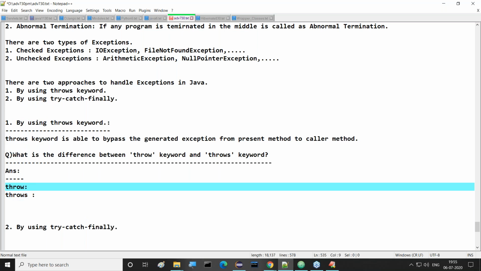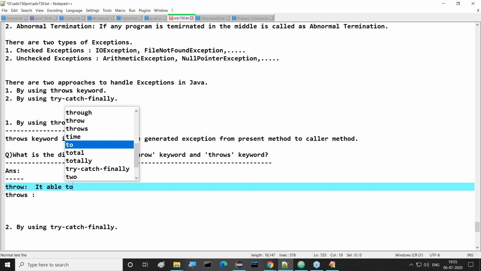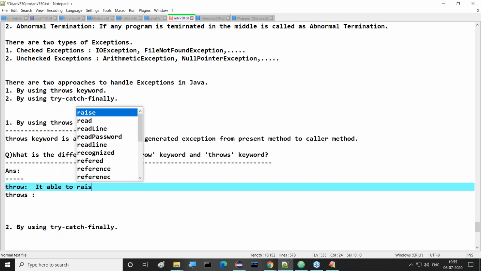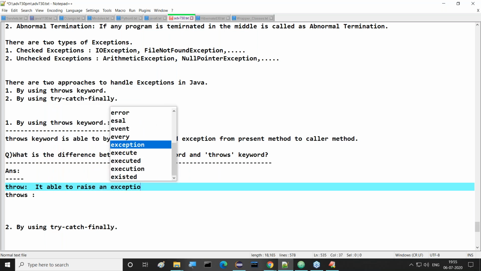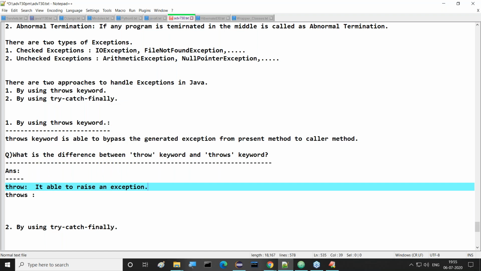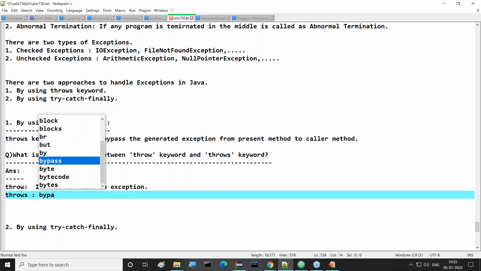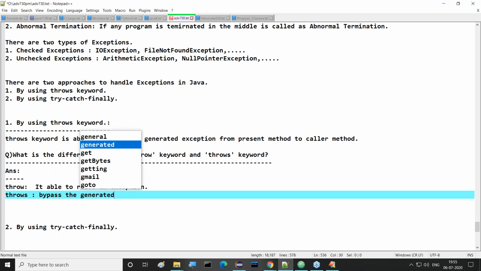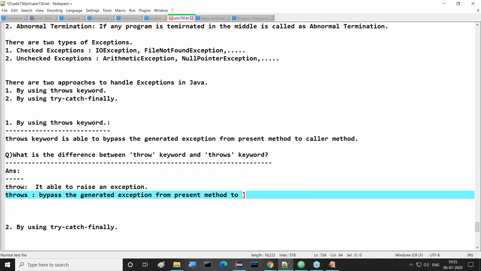What is the purpose of the throw keyword? It is able to raise an exception. The throws keyword is able to bypass the generated exception from the present method to the caller method.